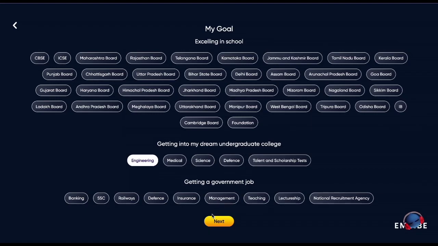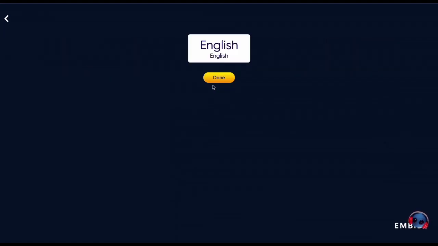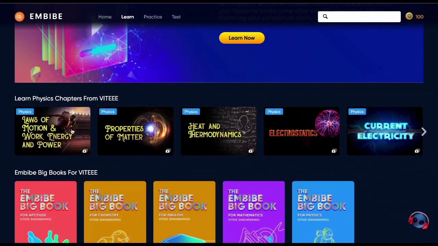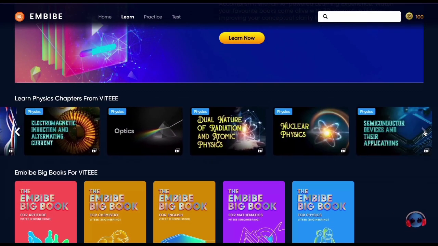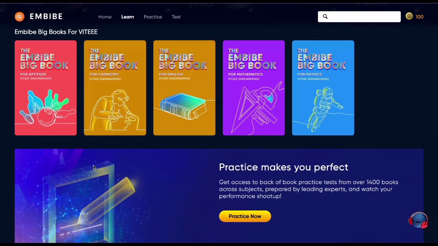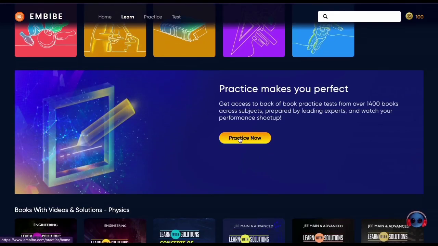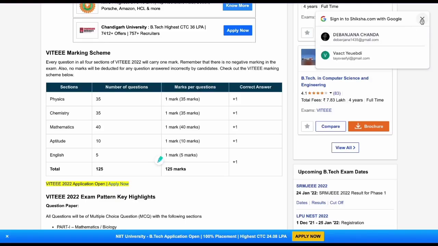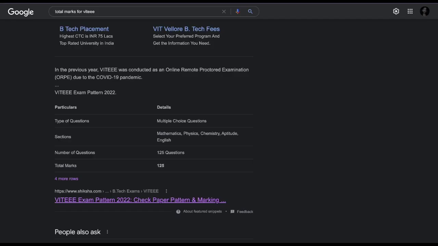So do not worry, it is not that tough an examination, but it's more or less the same as NCERT, which tests your speed and accuracy. So you have to compete among the other students, and then you will get your rank. After the examination is over, you will get a whole rank list, and then you can select your subject preferences as per the campuses, and you are into VIT.